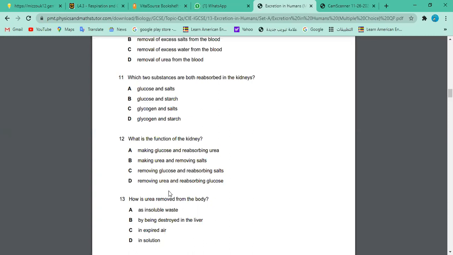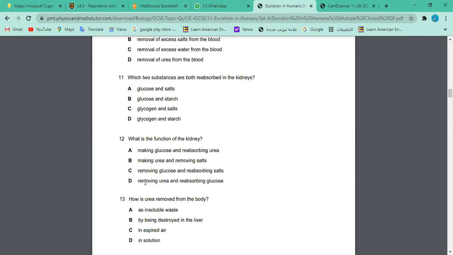Yes, could you repeat your question? So I just mentioned that A, B, C is right away wrong because kidney function is not making any of these chemicals in your body. C and D is probably the right answer, but we are confused which one it is. Removal is the function of kidney. So which one is healthy for your body?